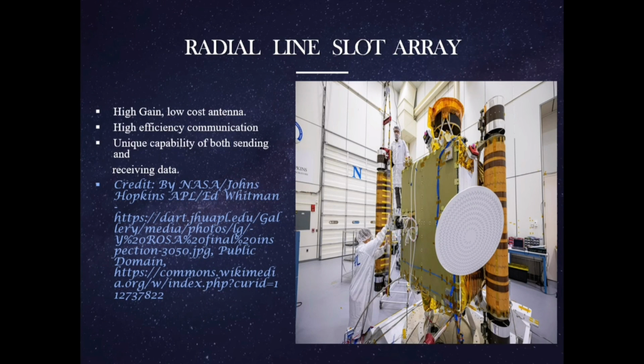Radial Line Slot Array. It is a high gain, low cost antenna. You can see here the round disc-like structure having T-shaped slots. So it is a high gain, low cost antenna, with high efficiency communication due to its unique capability of both sending and receiving data. So here the credit is given for this picture. So move on to the next slide.